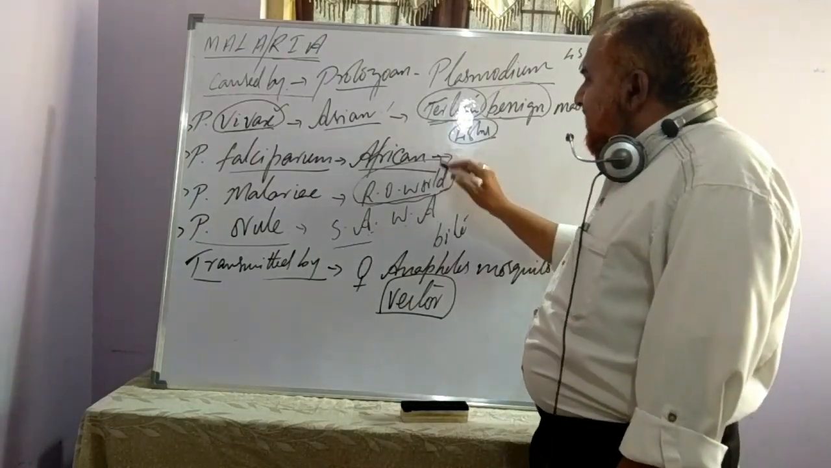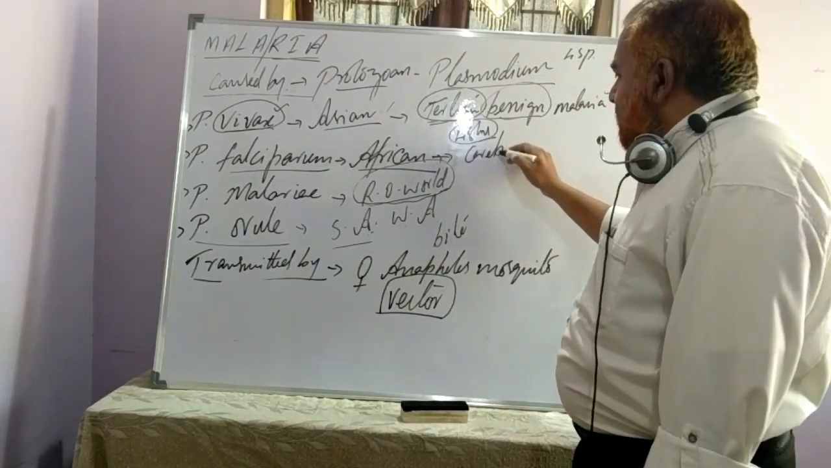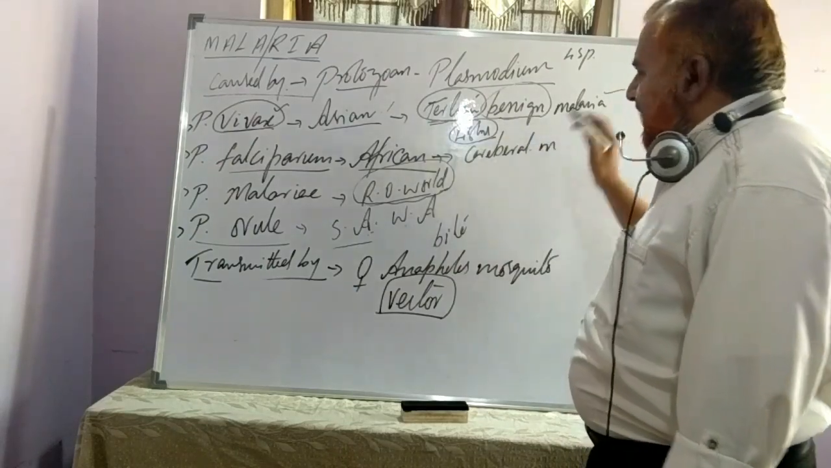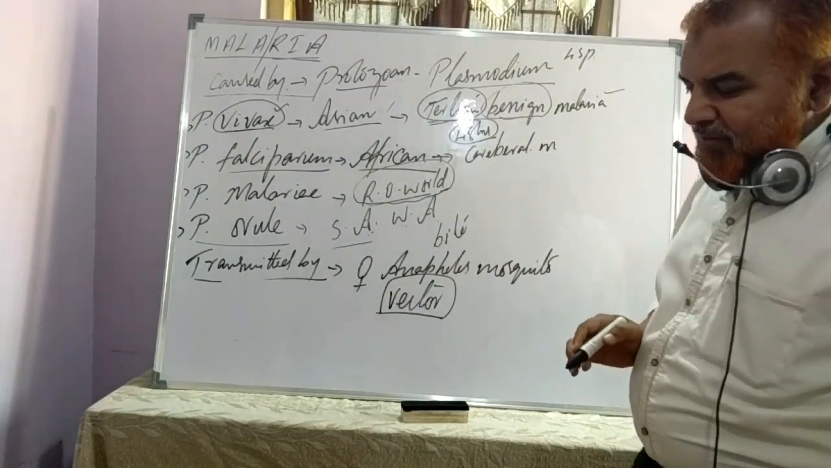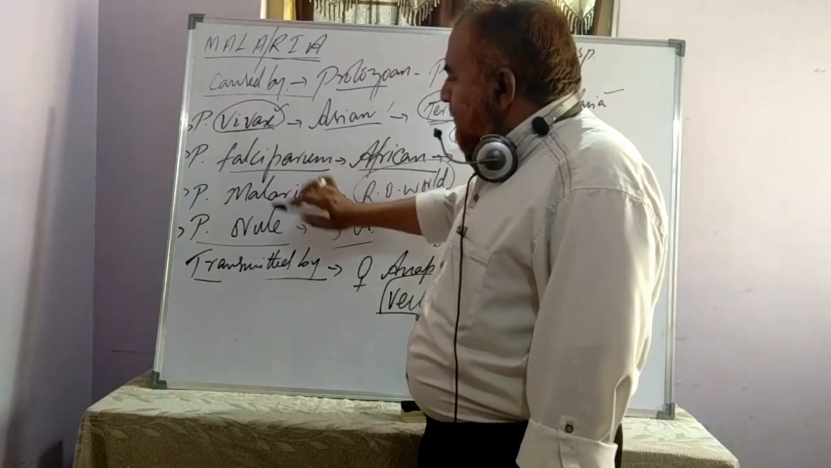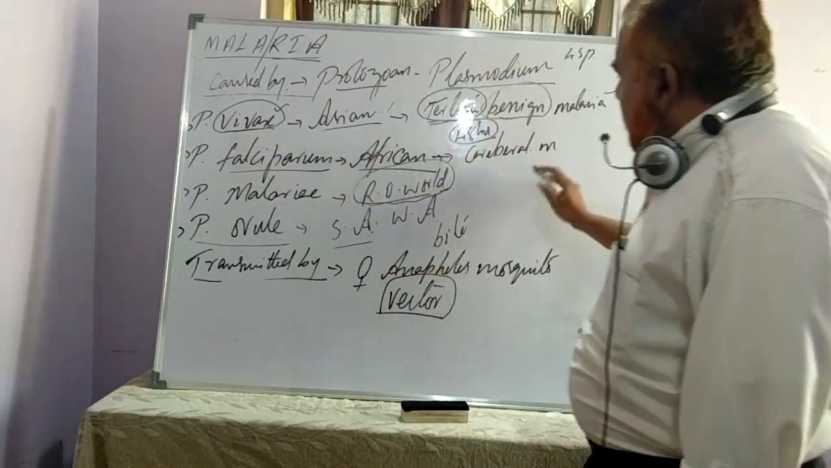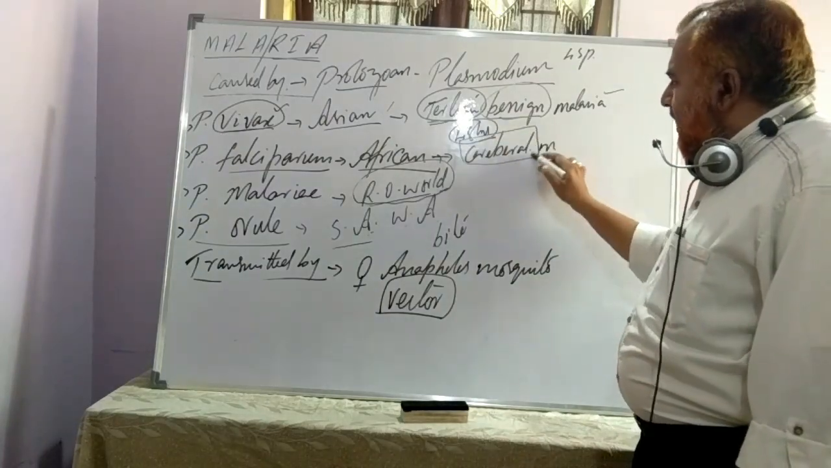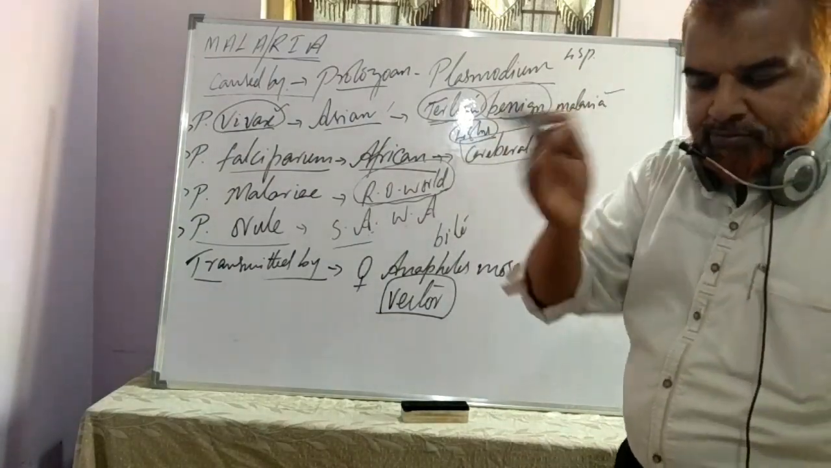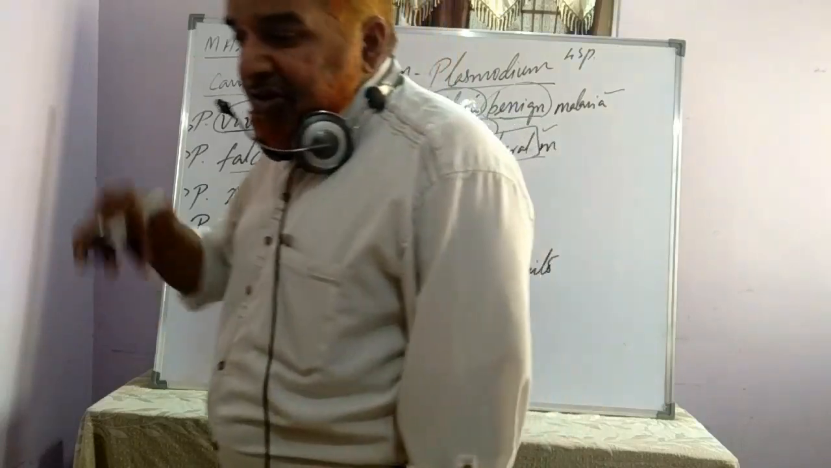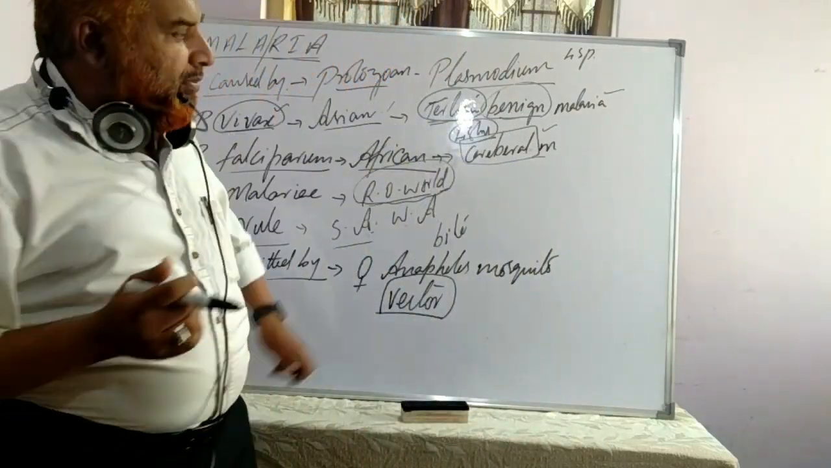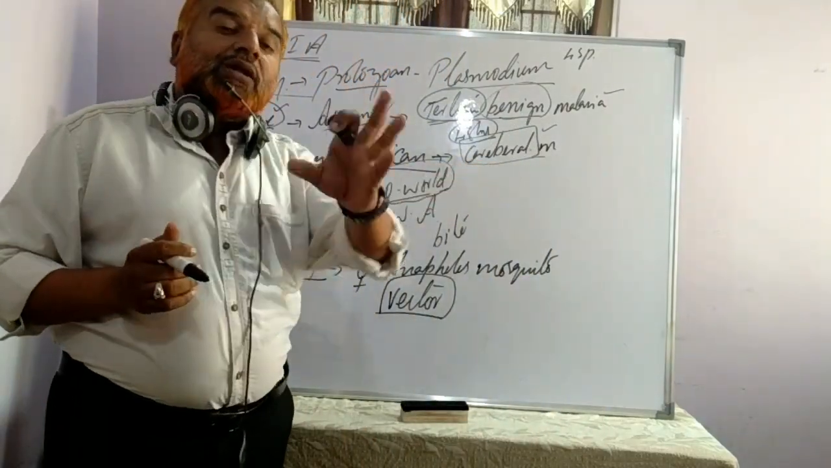Then, this causes cerebral malaria. Why is it known as cerebral malaria? When Plasmodium falciparum, which occurs in African countries, causes a malaria, it is known as cerebral malaria. Cerebral refers to the brain, regarding the nervous system. So this malaria is a lethal malaria.